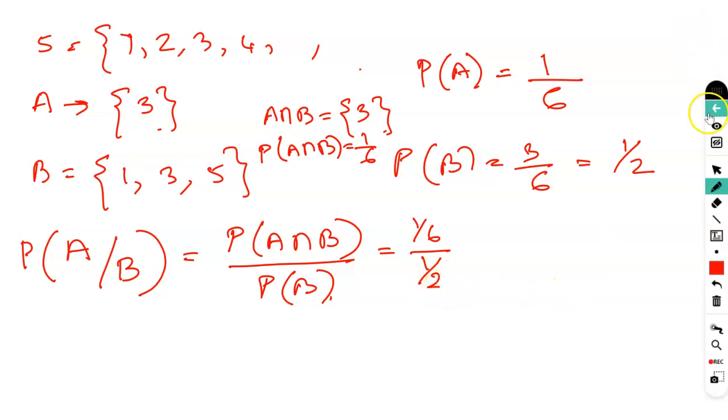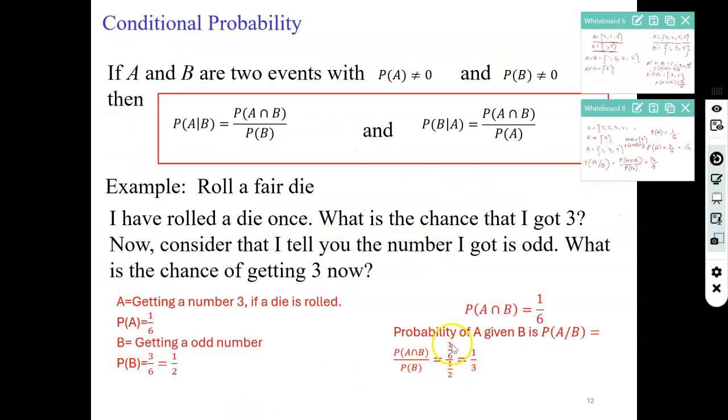Right, so you can calculate what will be the value here. So 1 by 6 divided by 1 by 2, which is equal to 1 by 3. So therefore the probability of A given B is 1 over 3.